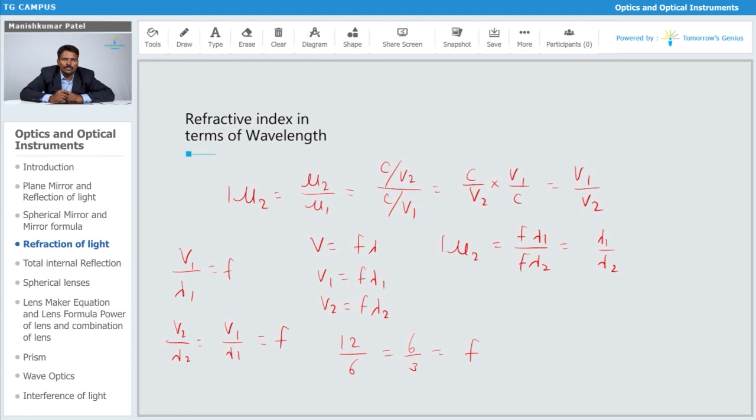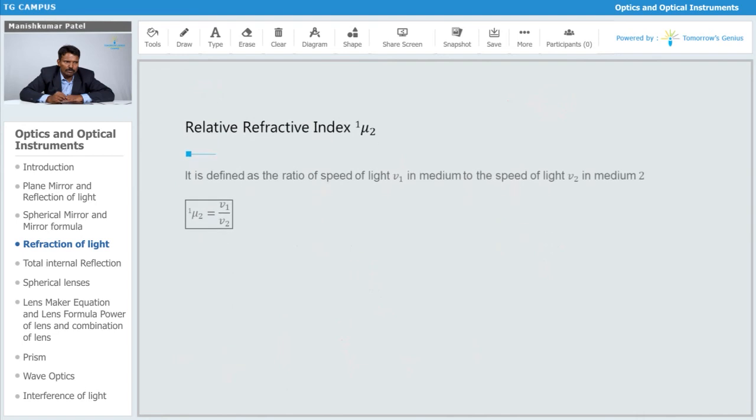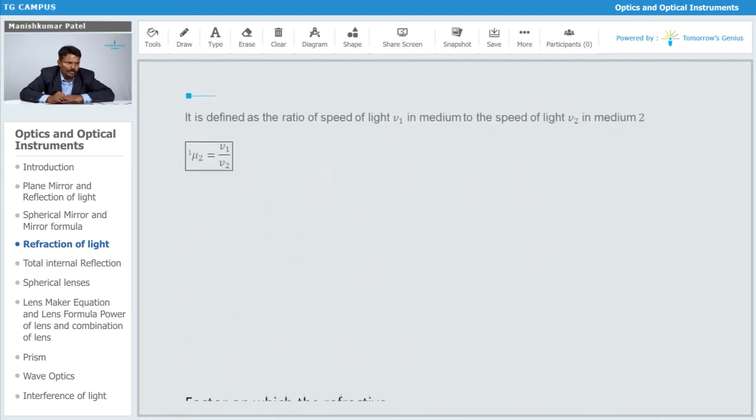Or, one more way: when light enters from one medium to another, the total energy is neither created nor destroyed, so the energy does not change. Since E is equal to h into mu, where h is constant and mu is the frequency, the frequency is also not going to change. So the frequency is always the same when light enters from one medium to another. And we have just calculated the ratio v1 upon v2 for this particular case.